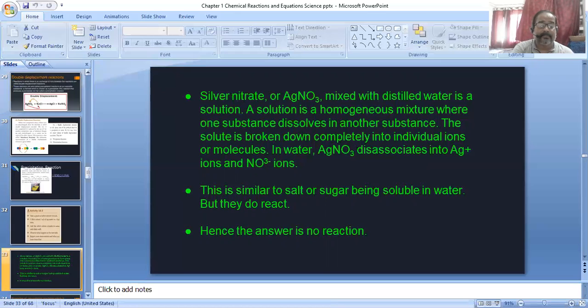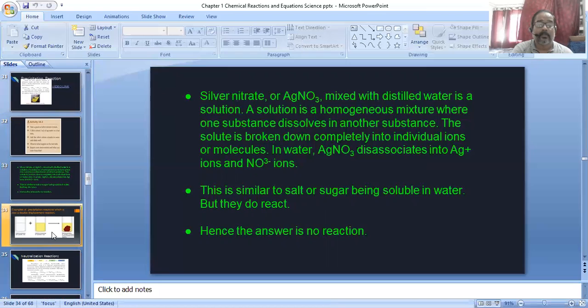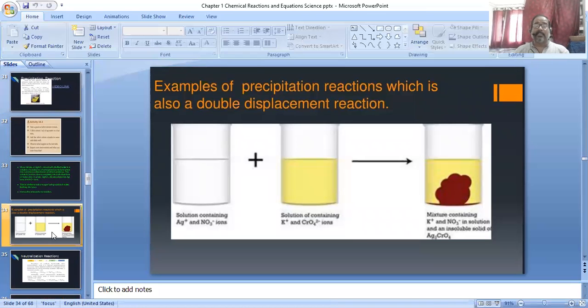Now next thing, some examples of precipitate reactions in a double displacement reaction.